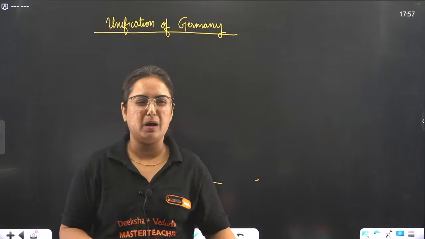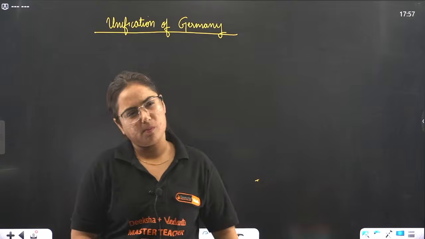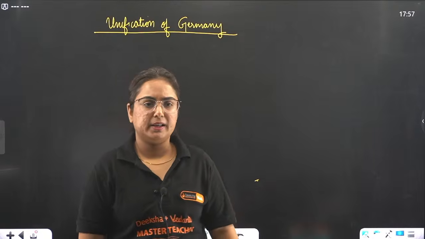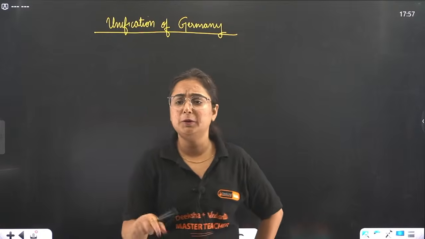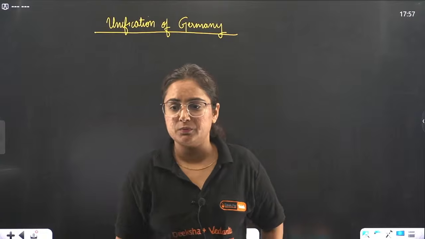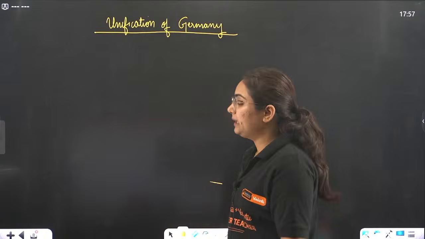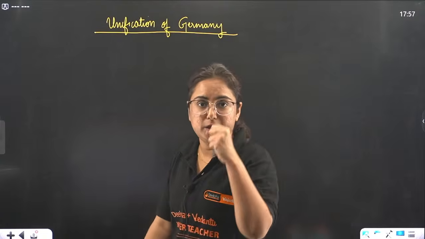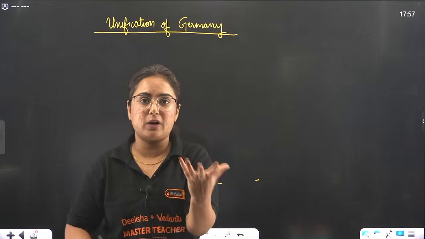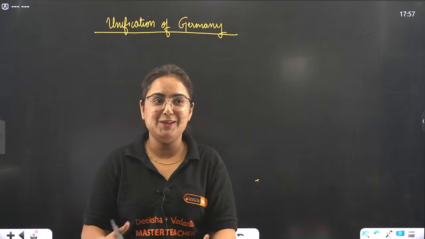So the Frankfurt Parliament also failed. Okay. Now what happened, beta? The middle class were very fascinated by France becoming a republic in 1848.